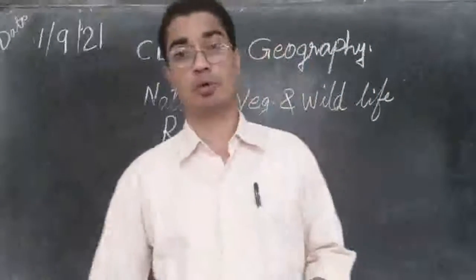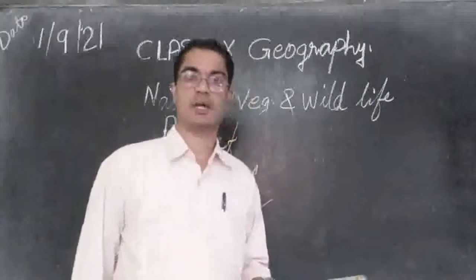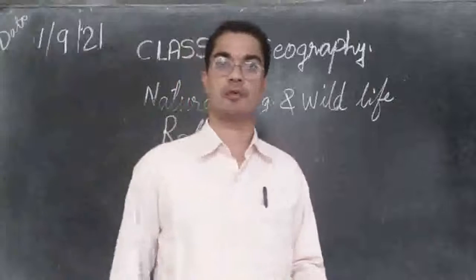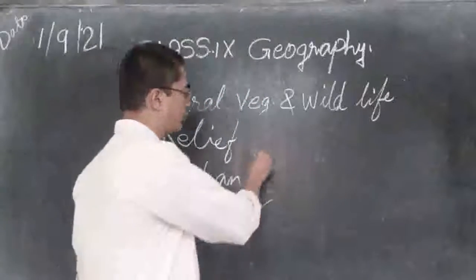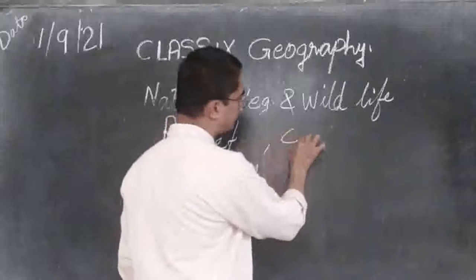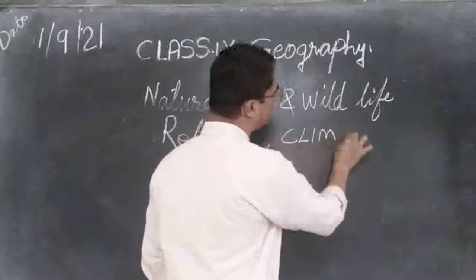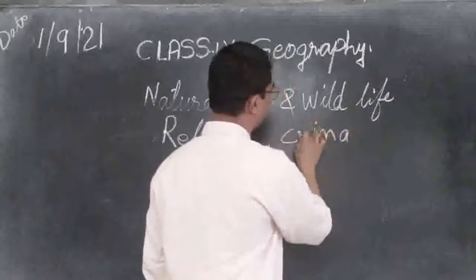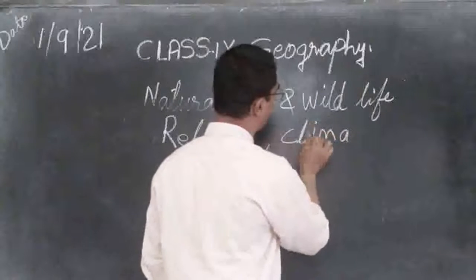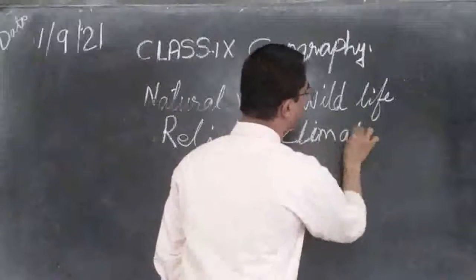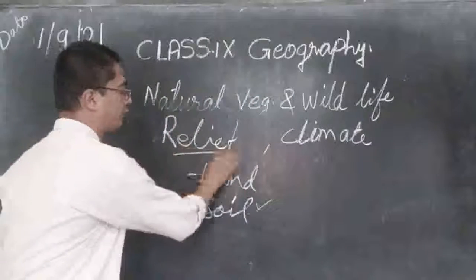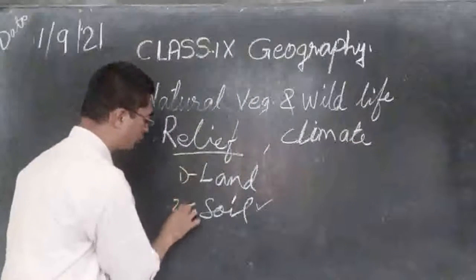Now there are some more factors which can affect the growth of natural vegetation in India. They are under the topic climate. So under relief we have two.